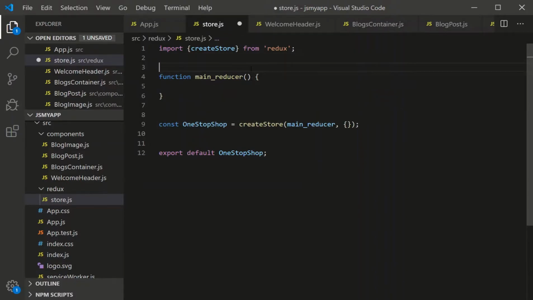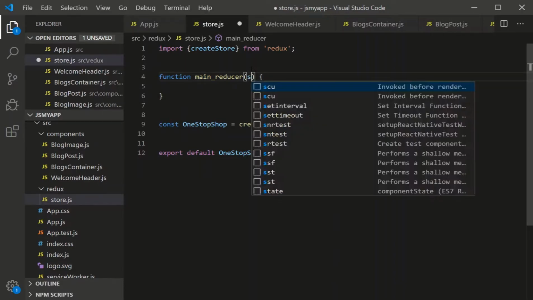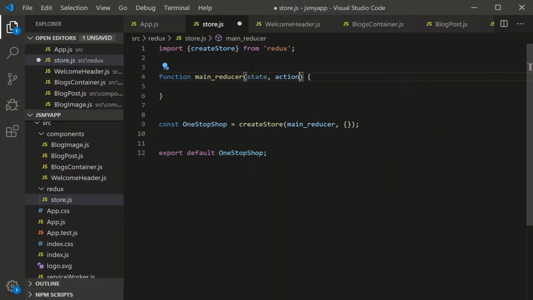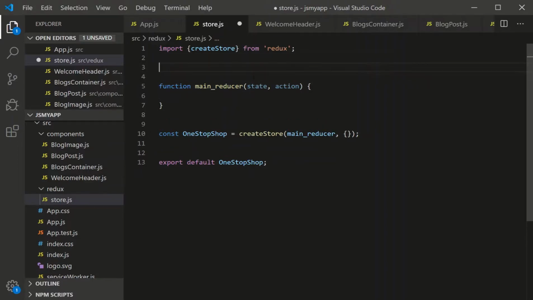So let's define the default state. There are two arguments to main reducer. The first argument is the default state. The second argument is actions or action, which we'll get to in the latter half of the video. We could define the default state in the argument listing, but that would get messy. So let's define it here.